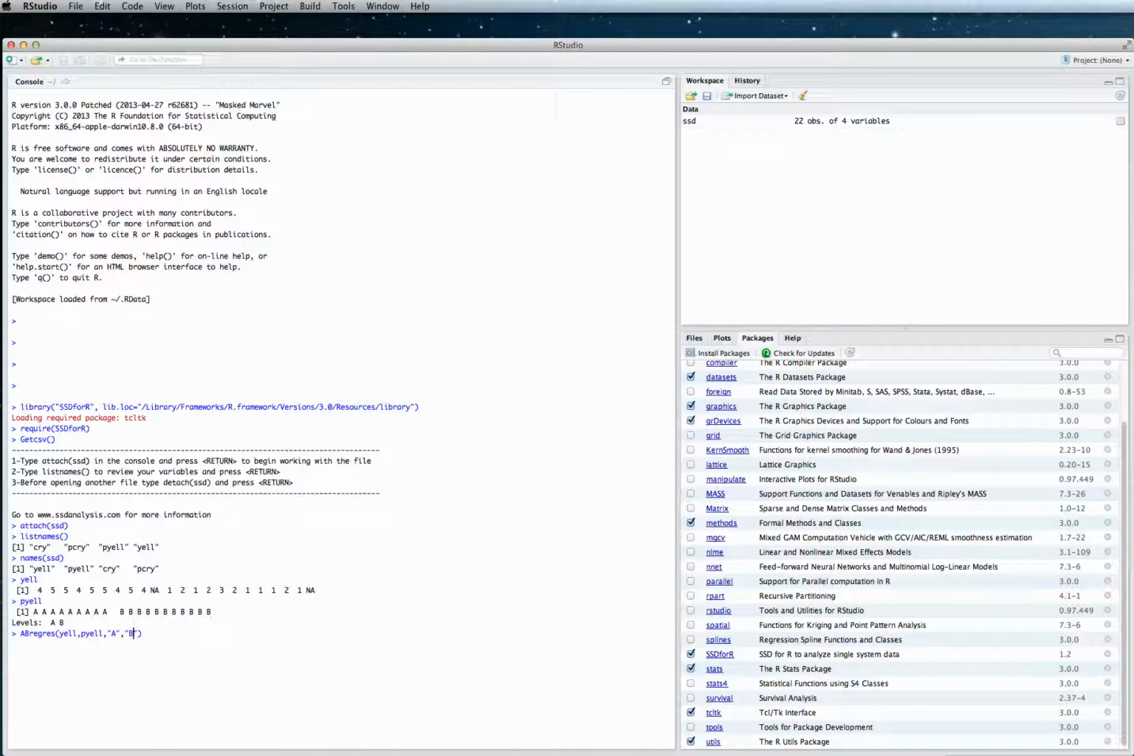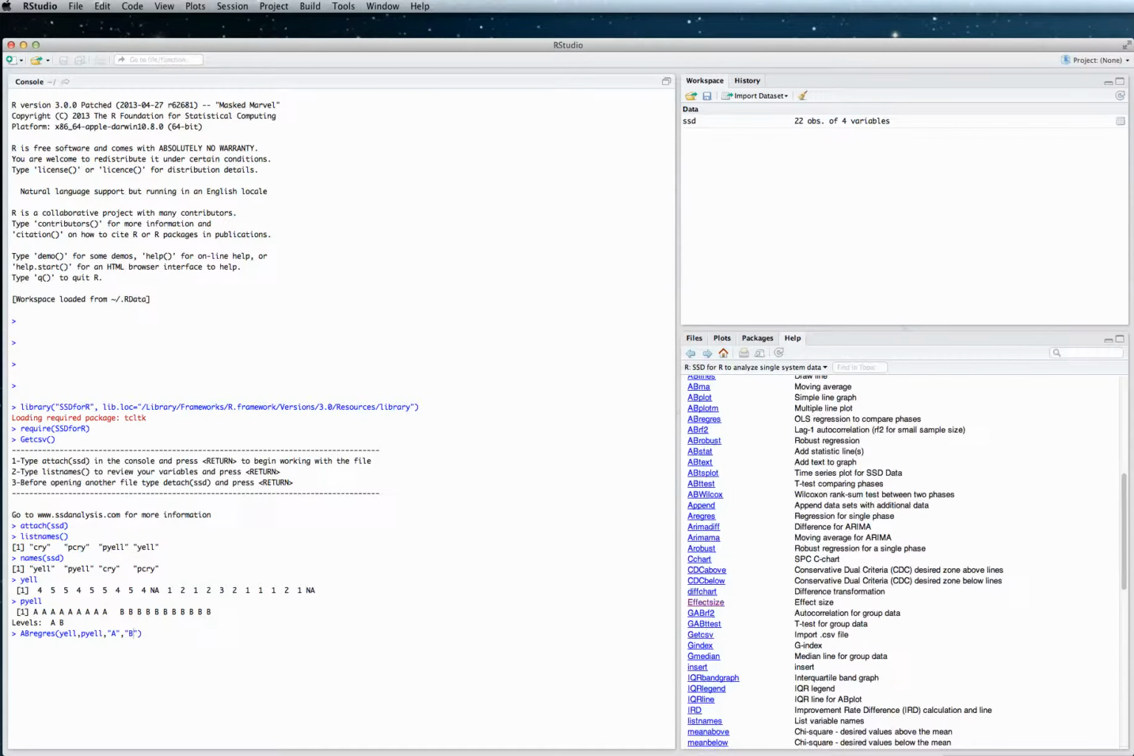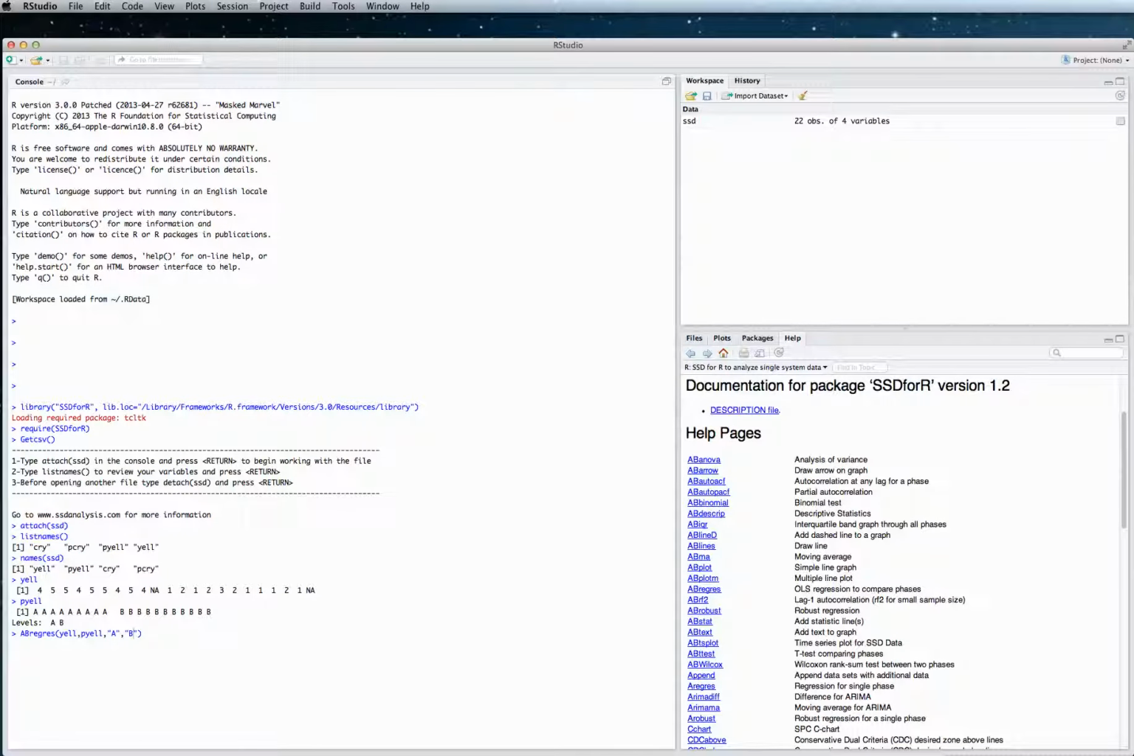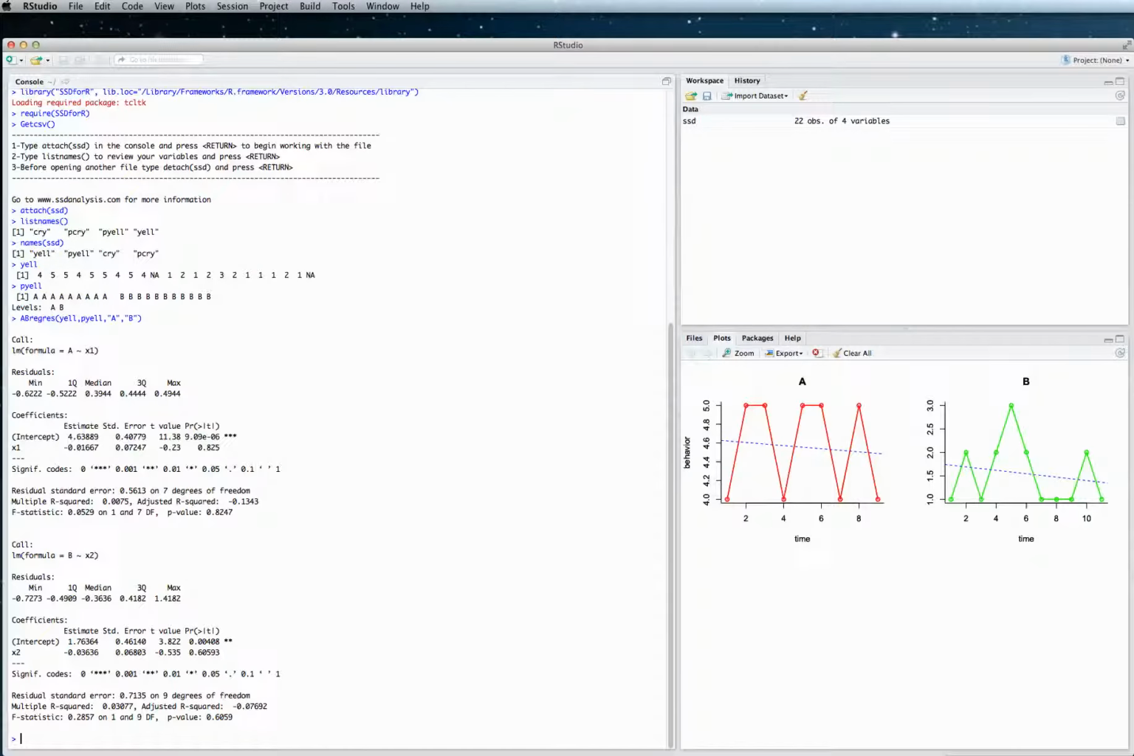You could also get help on that before we run the command. If you click on the hyperlink to SSDforR, you can see we have an alphabetical listing, and here's ABregress, and you would be able to just click on that, and now hit enter. Looking at the trends, there doesn't really seem to be a significant trend in either phase, so that's good. And now looking at the slopes, neither are significant, and they're not very steep.